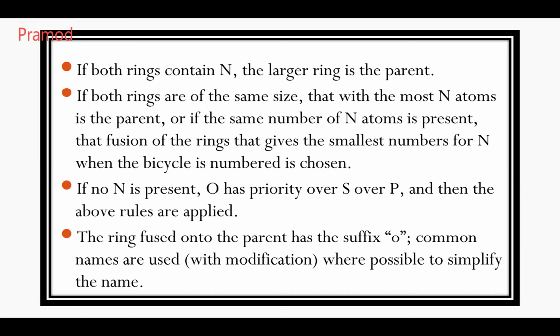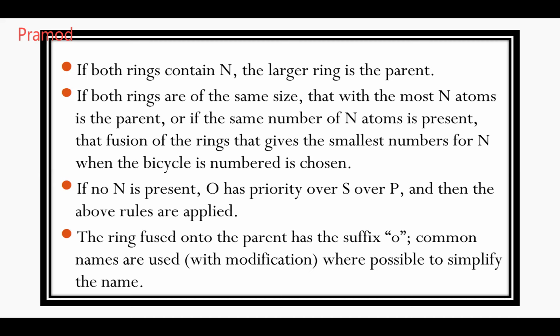So the ring with more nitrogens is considered the parent. Next, if no nitrogen is present, oxygen has priority over sulfur and phosphorus, and then the above rules are applied. So if nitrogen is not present, we give priority to the ring containing oxygen over sulfur.